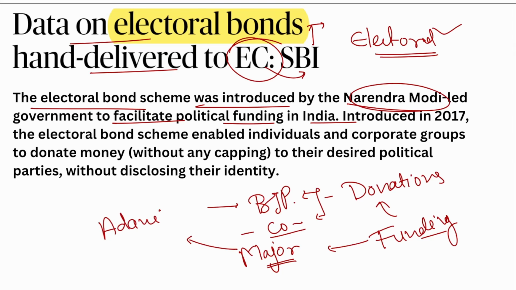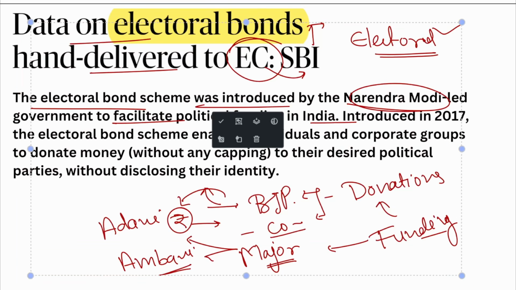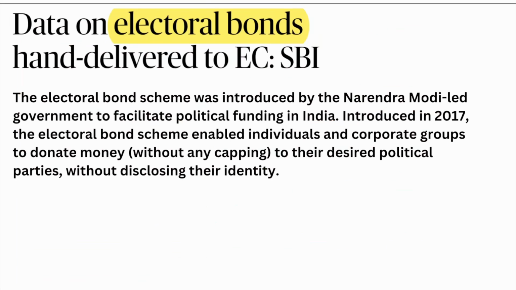Okay, this has been accused. But for example, let's take Adani Ambani. All right. Now, as I described in a lecture, why are they donating money? All right, to these parties, so that they can gain some favor from these parties. Whether it is Congress, whether it is BJP, or whichever. All right, so this favor is incorrect. It demeans the value of the one person, one vote. All right, so what is this idea of the one person, one vote, one value? So we'll have to see that.